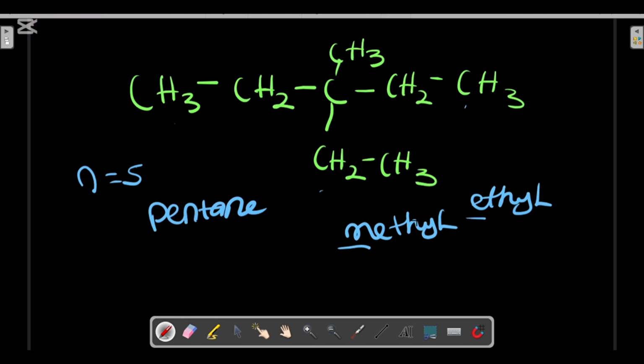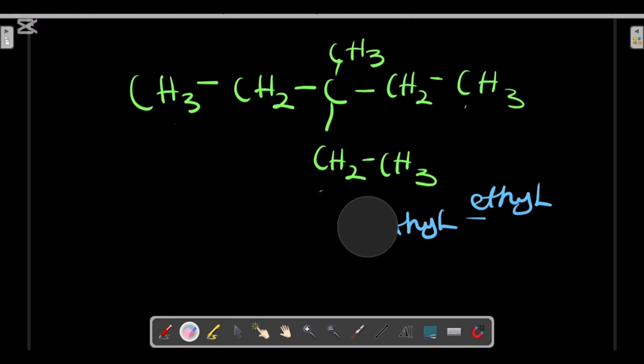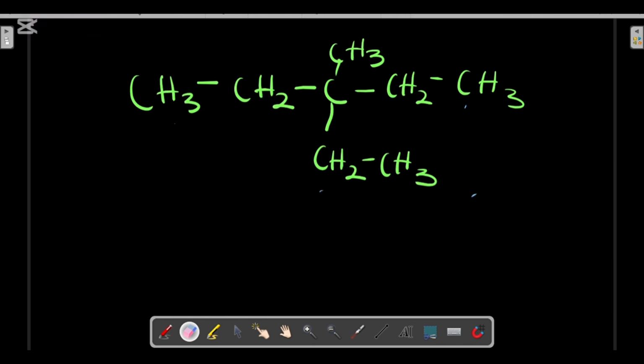Note that. Some people are confused about how I end up having this CH2 CH3, so I'll explain. Let me make some space. You know our methyl has the formula CH3, but our alkane methane has CH4. When I'm talking about an alkyl group, I'm talking about removing one hydrogen atom.